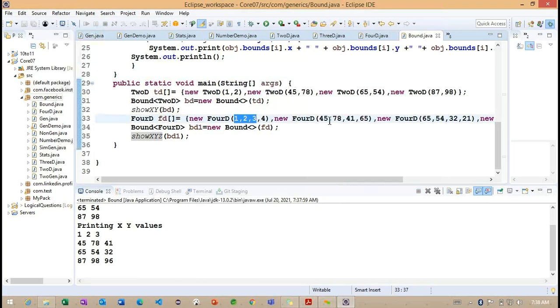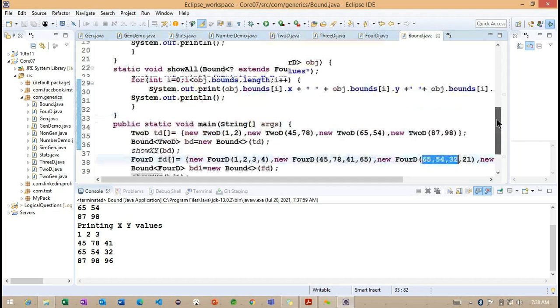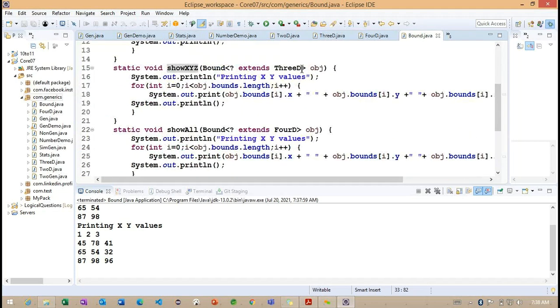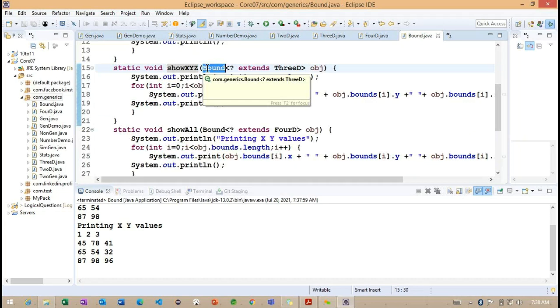These 3 values are from this example, not from the above one. Now you can see 45, 78, 41 and 65, 44, 32. Getting the point? Why are we getting only 3? Because we are printing only 3 values. This section of code is extracting 3D, but here we are calling this bounds object with a subclass. What is our subclass? 4D.